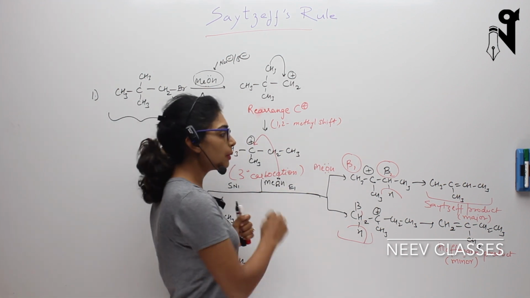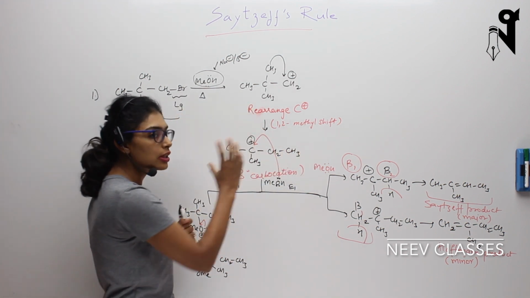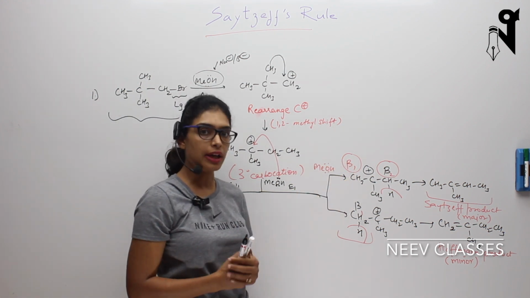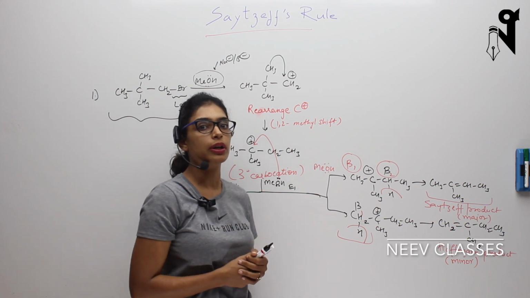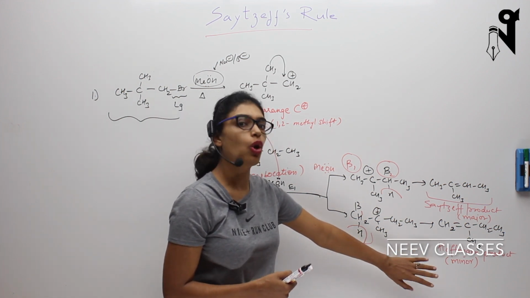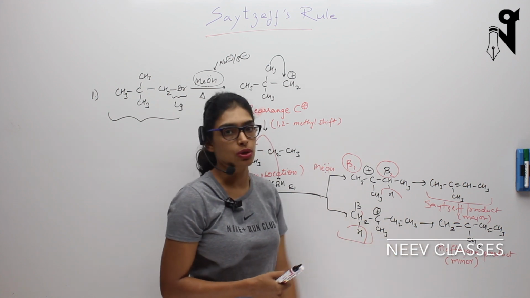We will discuss that later, but right now, according to the Saytzeff rule, we take a small base, it will always attack the more alkylated carbon, abstract hydrogen from there, and give that product in major quantities. We will discuss the Hofmann product later, in which cases we will have this product major.